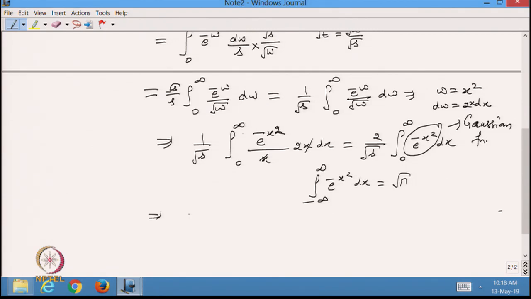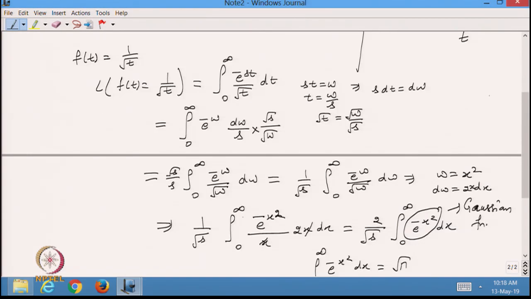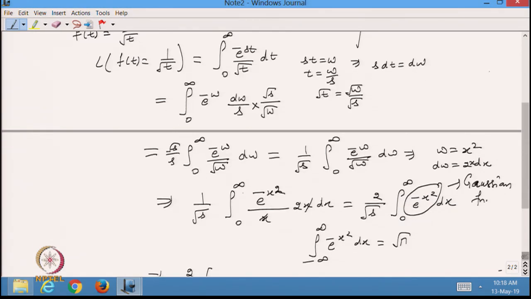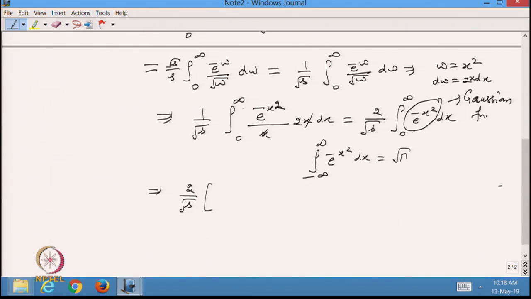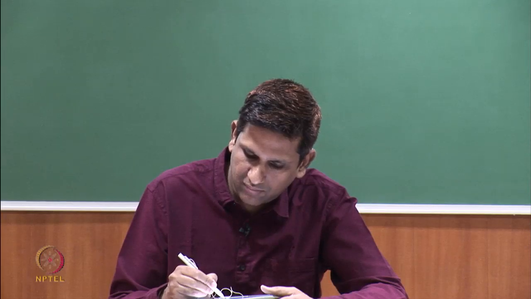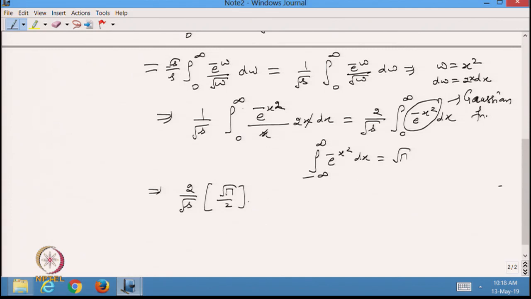So the integration of this one, because it is given from minus infinity to infinity, but here the integration is from 0 to infinity. So from here I can say that this is equal to under root pi by 2. So this 2 will cancel out, and this is equal to this one for s greater than 0.